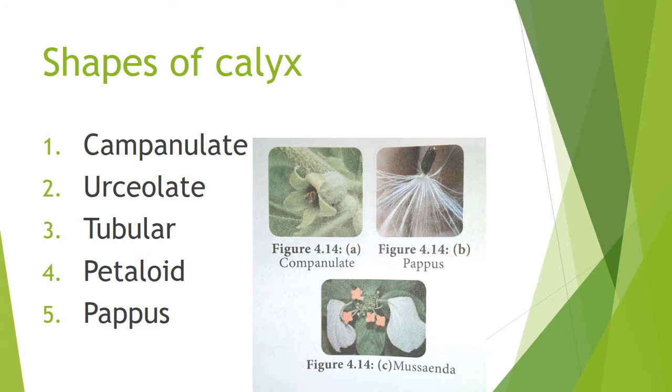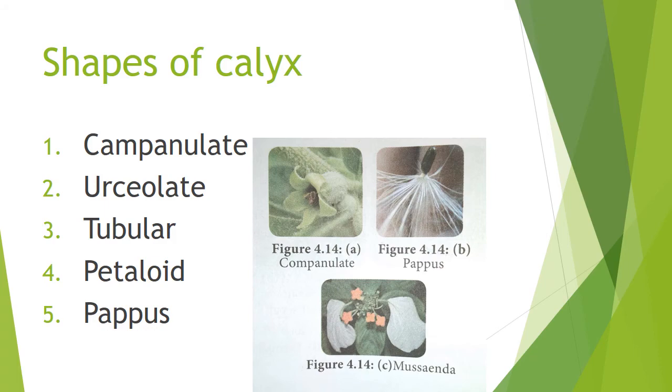Then the urn shaped calyx is called urceolate. So first, bell shaped calyx, then urn shaped calyx called urceolate, then tube-like calyx called tubular.